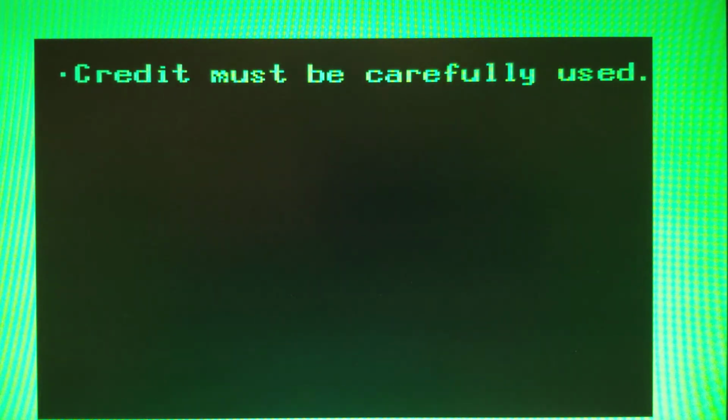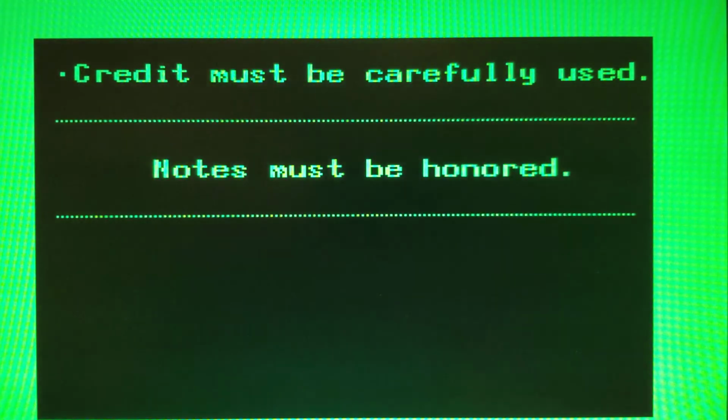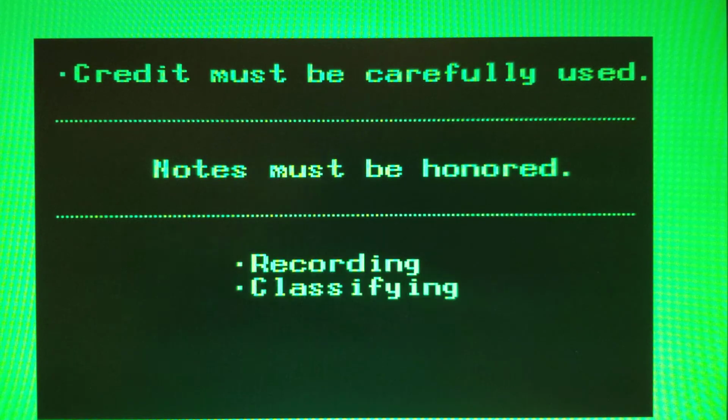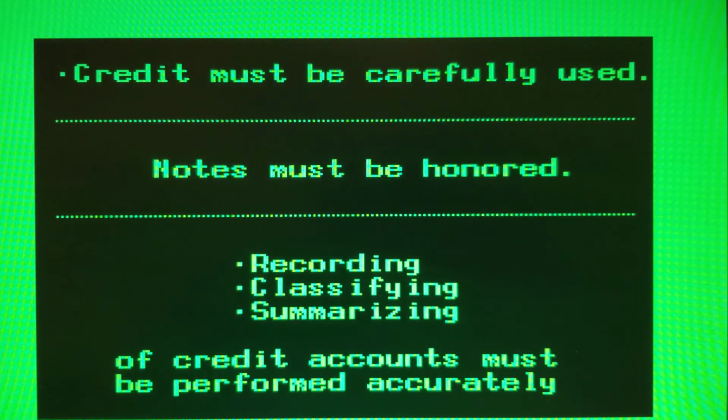Credit is an important and useful concept which must be carefully used. A promissory note is a formal evidence of debt which must be honored and never be treated casually, for it is enforceable by law. As in other accounting matters, the recording, classifying, and summarizing of credit accounts must be performed carefully and accurately.